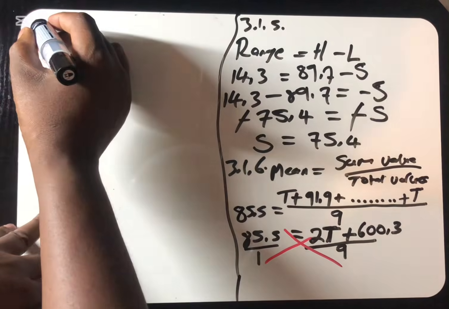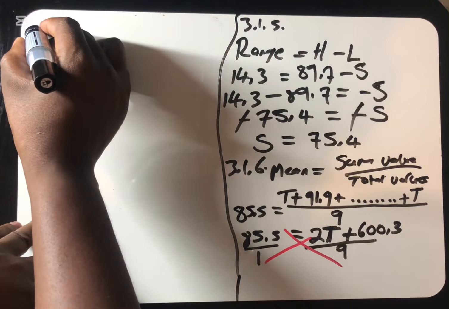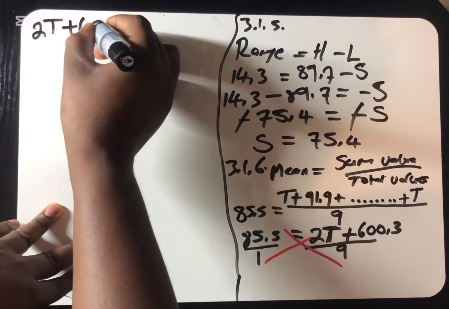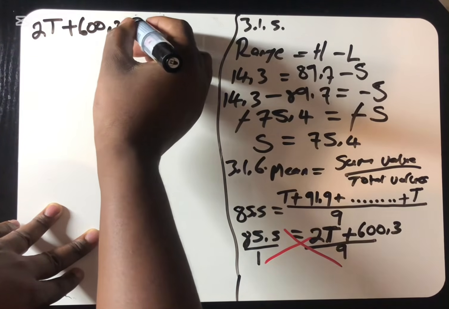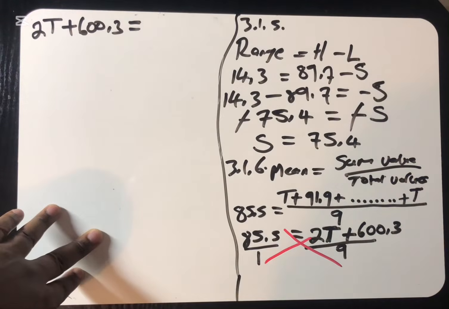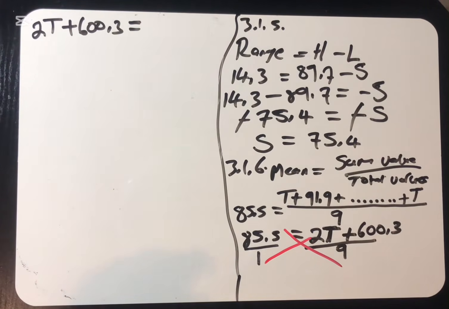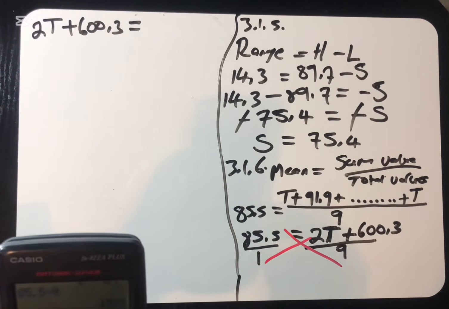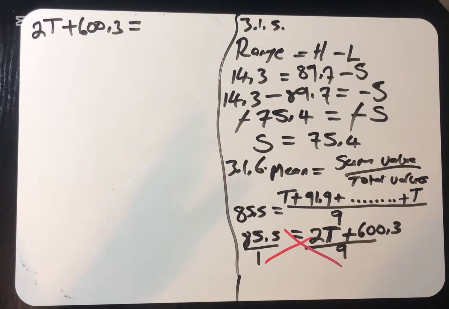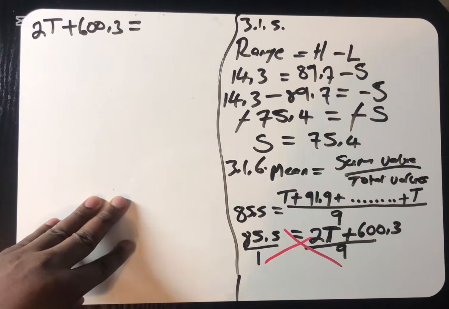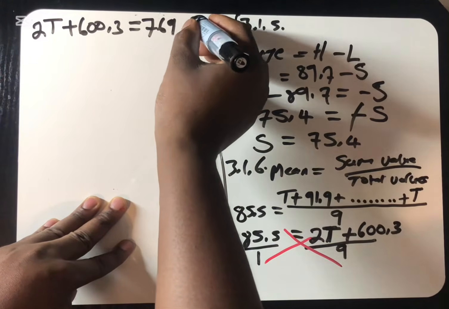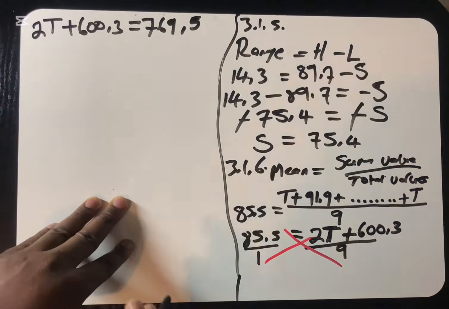So we are going to have 2t plus 600.3 is equal to 85.5 multiplied by 9, which gives us 769.5.